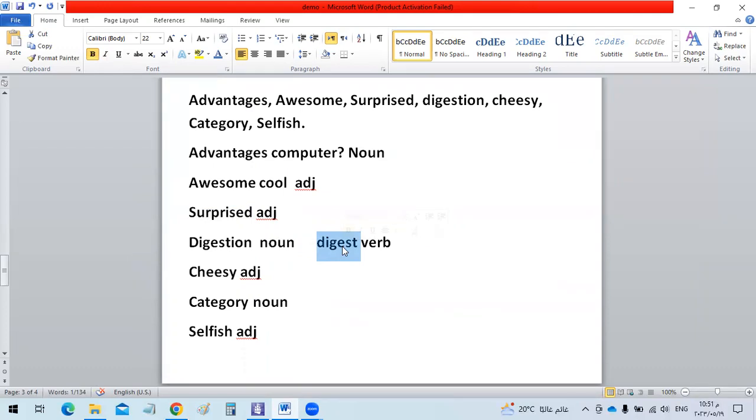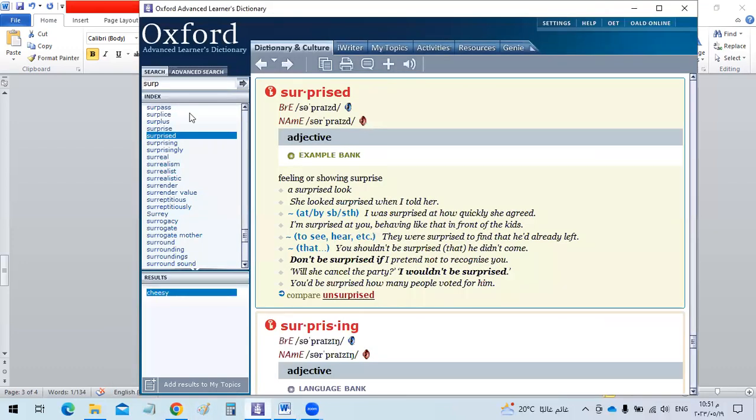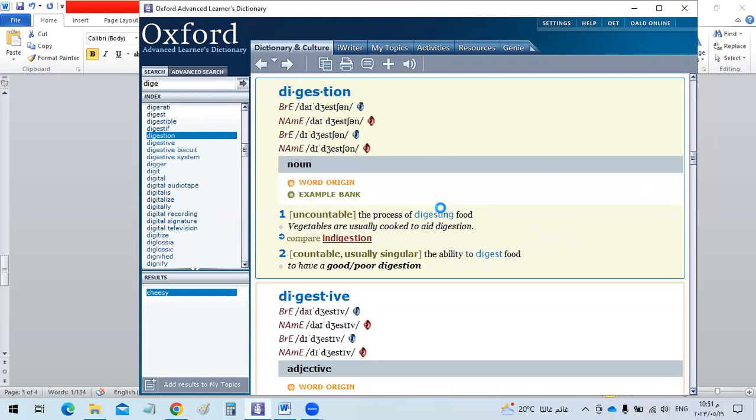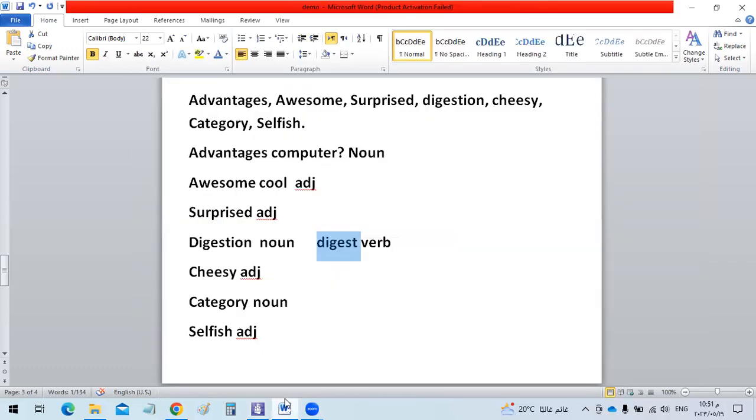So this digestion is really important for us, right? Yes, let's have again this word in the dictionary. Digestion, the process of digesting food. For example, vegetables are usually cooked to aid digestion.